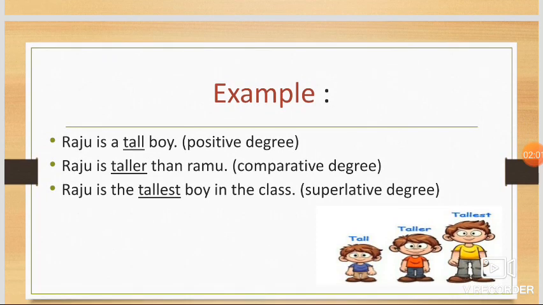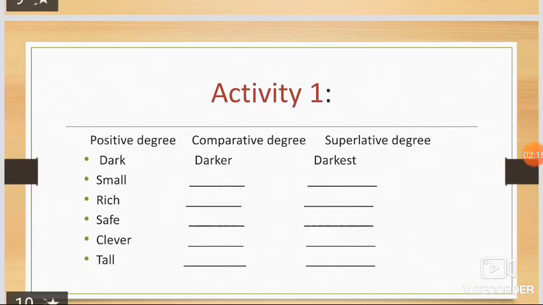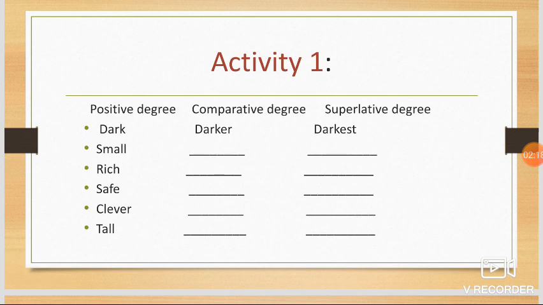To understand in a better way, look at one more example, children. Raju is a tall boy. Raju is taller than Ramu. Raju is the tallest boy in the class. I hope you have understood it. Here is a list of adjectives. Write the other degrees of them. The first one is done for you, children.